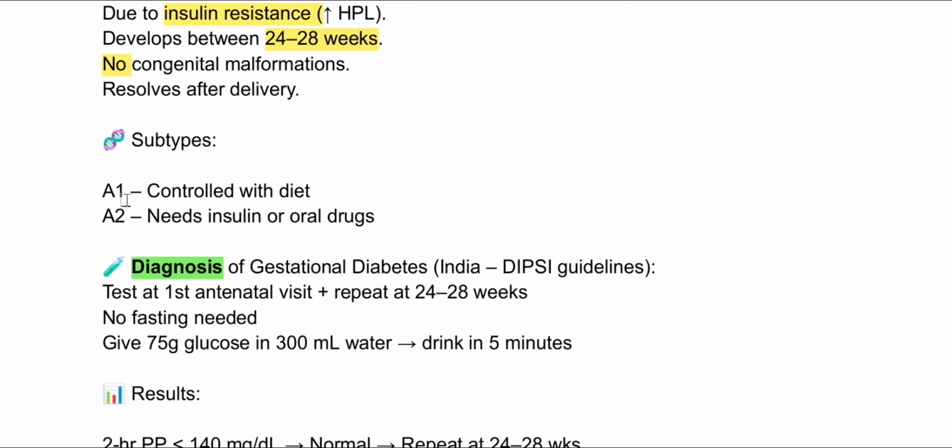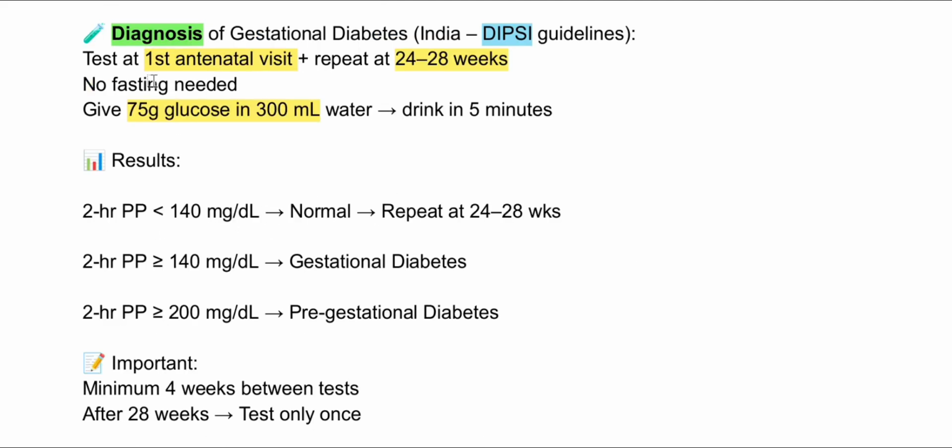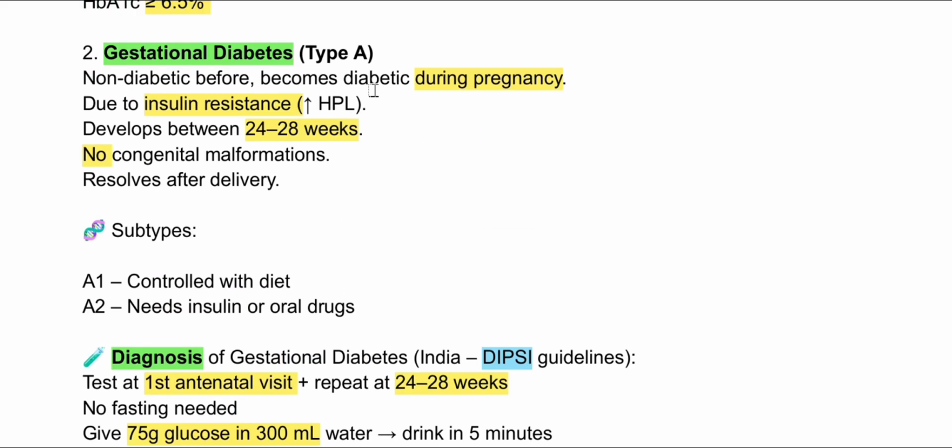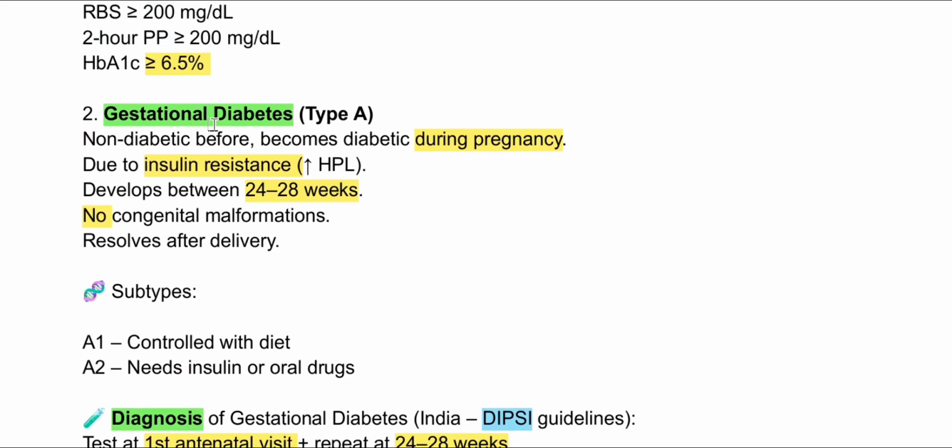There are two subtypes: A1, controlled with diet, and A2, which needs insulin or oral drugs. Diagnosis is done by the DIPSI guideline. We will do the first test when the female comes at the very first antenatal visit. We will repeat the test at 24 to 28 weeks because there are high chances the female will get gestational diabetes at 24 to 28 weeks.